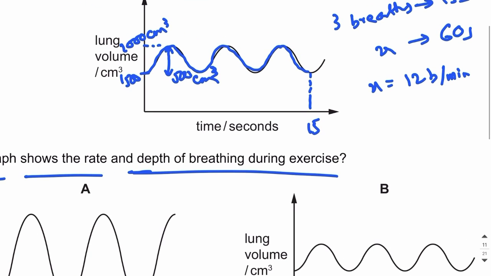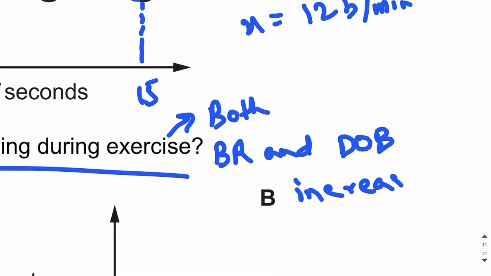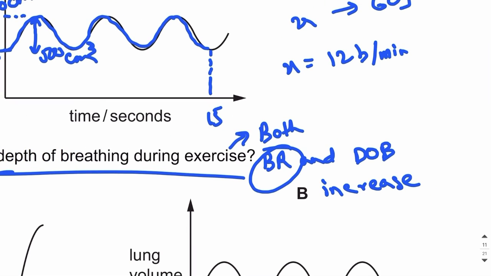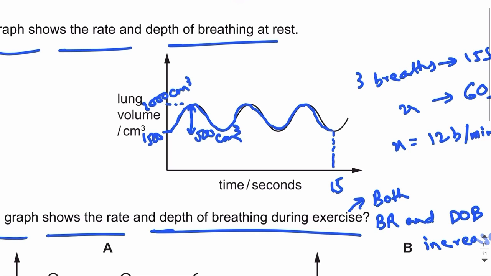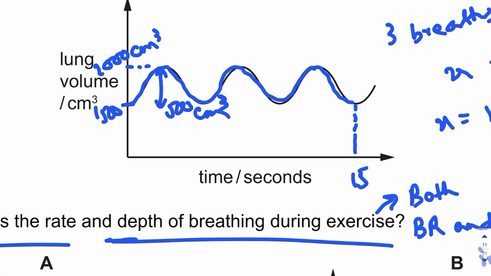So guys, you should know that during exercise, both breathing rate and depth of breathing increase. So you need to know that when a person exercises, the person takes more breaths in 1 minute, so the breathing rate increases, and the person inhales more air in one breath, or we can say the person breathes deeply, so depth of breathing increases. How can you figure out that the rate of breathing has increased or the depth of breathing has increased? Let me give you an idea.